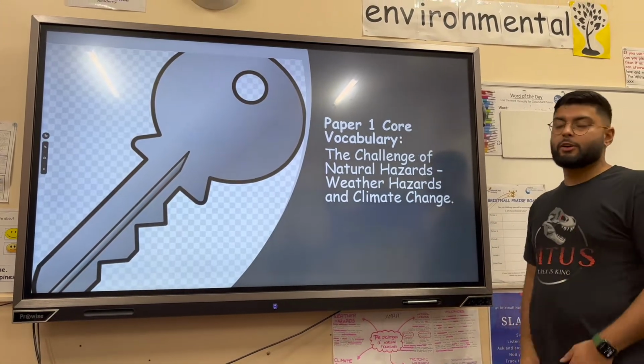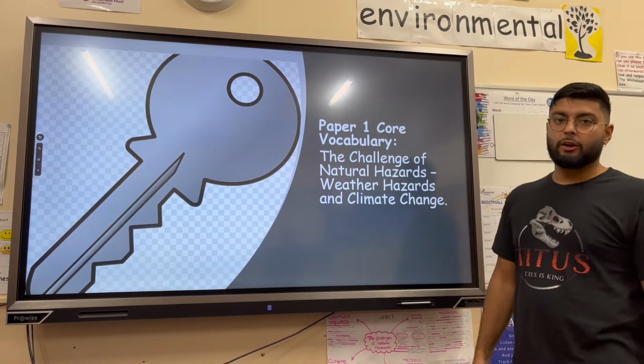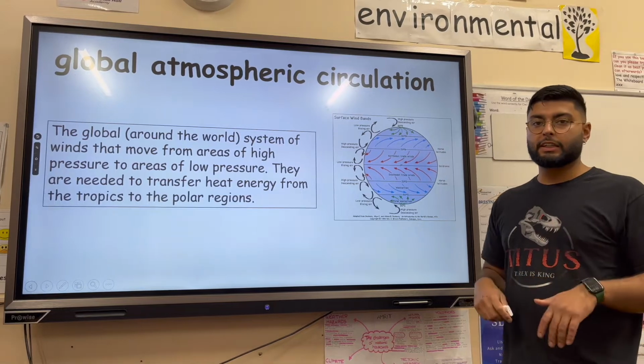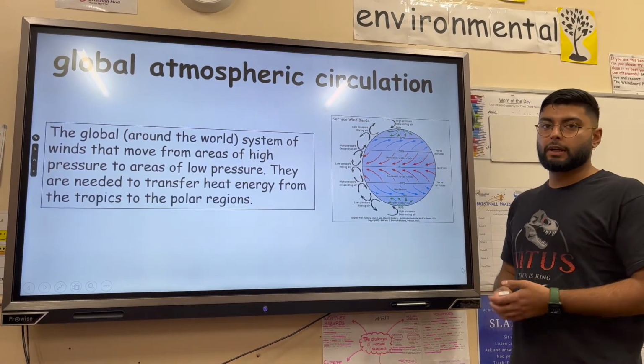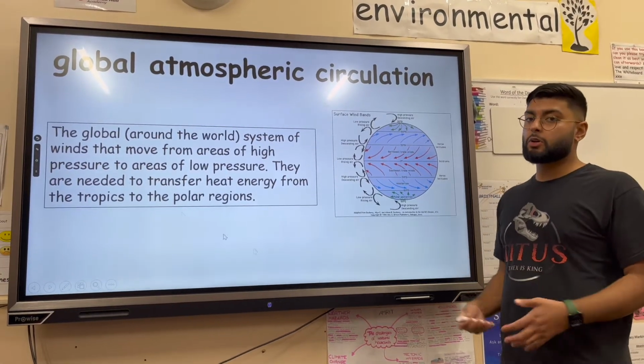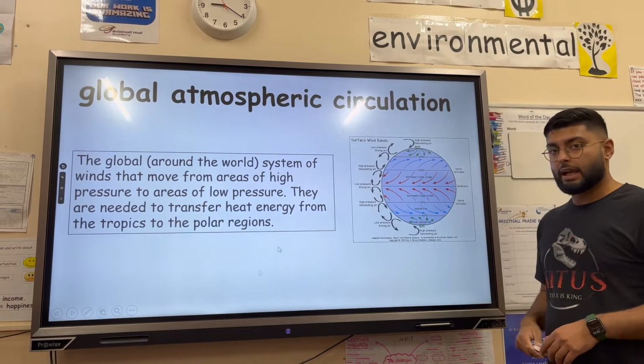So paper 1 core vocab. Today we're looking at the challenge of natural hazards, focusing on weather hazards and also a little bit on climate change at the end. So these are the words that you're going to find in your lessons that you're using frequently, but you'll also come across them in the exam, revision guides and the textbook. And the idea is that we need to use these words confidently and fluently in our exam answers.